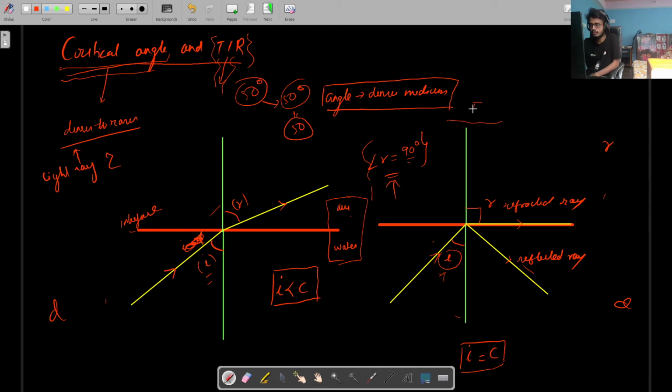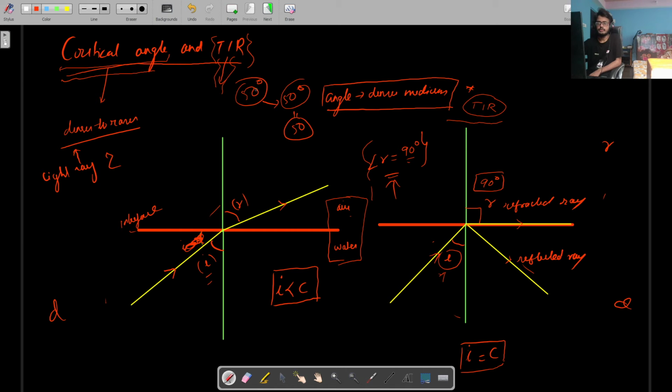Can anyone tell me why we can't call this total internal reflection? Because some part of it is getting refracted. Exactly, correct. That is the main reason why we don't consider this to be a total internal reflection. Part of this incident ray is getting refracted as well, so the entire ray is not getting completely reflected back. So when the angle of incidence is equal to the critical angle, the refracted ray is at 90 degrees.